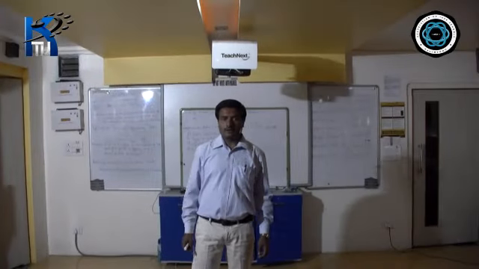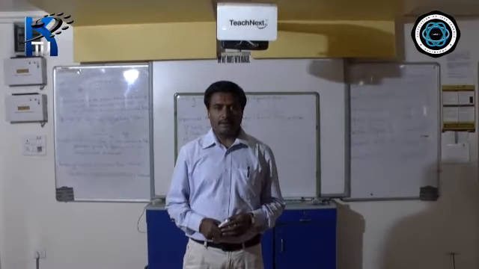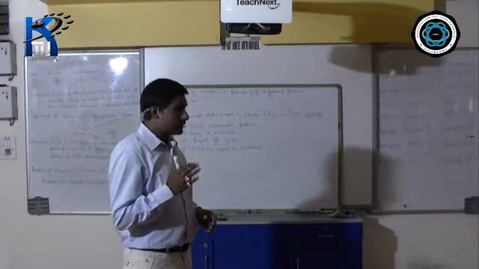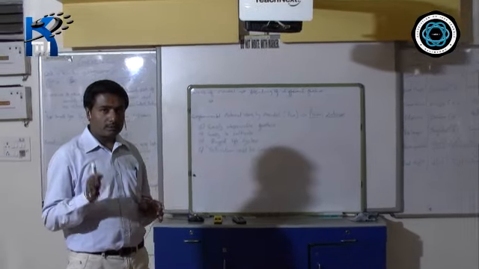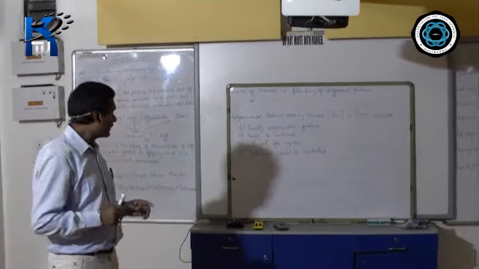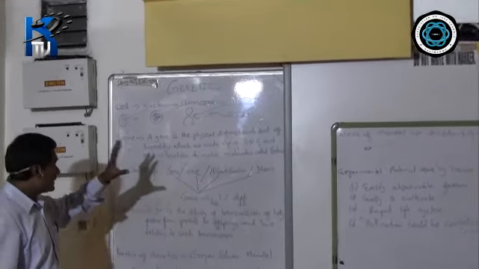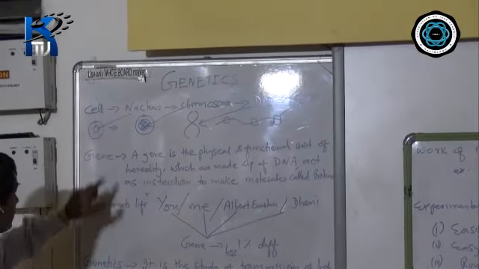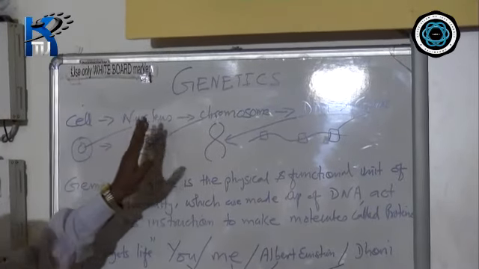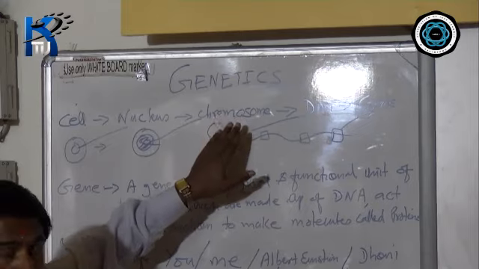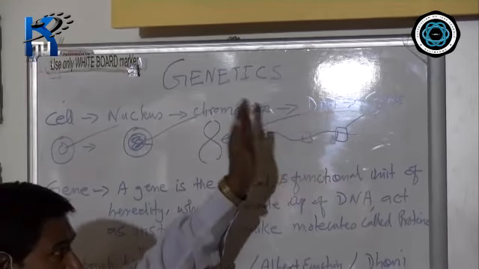Good afternoon, students. Today we'll start with the second chapter, that is genetics. We have finished in cell division the different parts of a chromosome. Yet, in order to understand genetics, you need to understand gene. So, where is gene present? Then you see cell. Then inside the cell you have the nucleus. Inside the nucleus, chromosome. Chromosome is made up of DNA and histones.